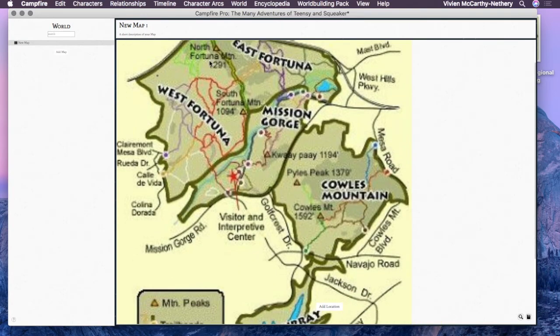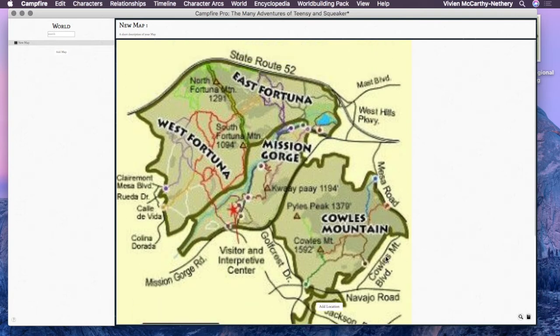You can scroll in and out and see some of the detail on there, and then you're able to click locations and add important events or important things to the different locations on the area. So like between these two, this river and this mountain, there's going to be a location, and that's where the Rose Garden Cottage is going to go.